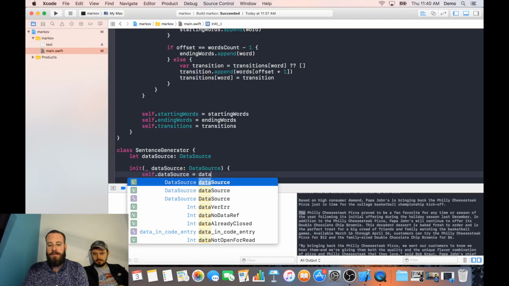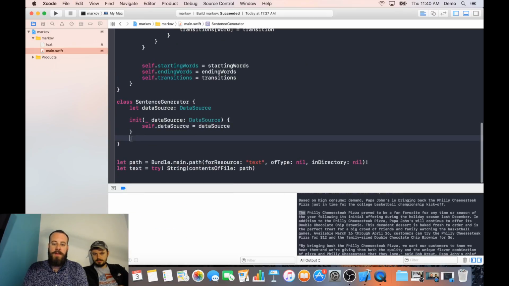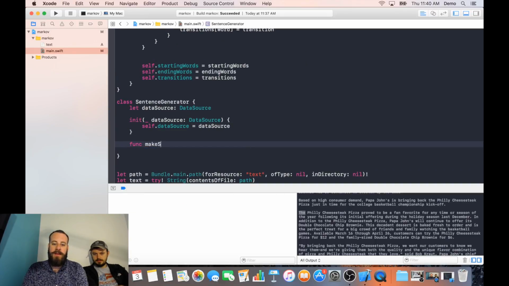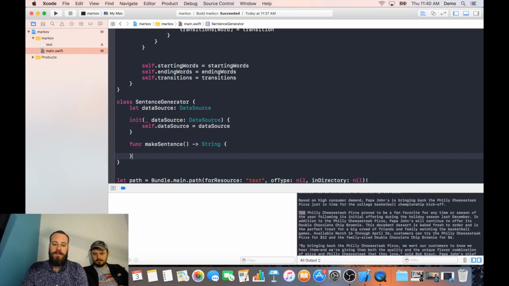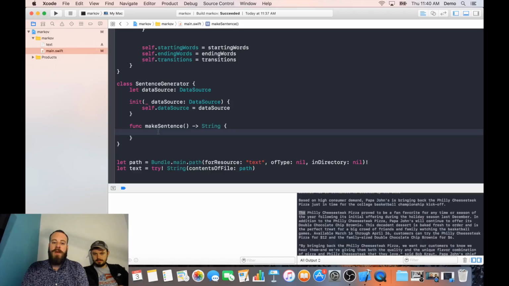Self.data source equals data source. Nice. Okay, and then let's make one function, which we'll call make sentence. And that's going to return a string. Cool. So now we got the sentence generator. We need to be able to actually make this make sentence do something. Right. So the first thing we need to do is figure out what the starting word of our sentence is going to be. So as we build our sentence, we're going to do it by accumulating an array of words. Okay. So let's go ahead and get that ready. So this is where we're going to keep all the words for our sentence.